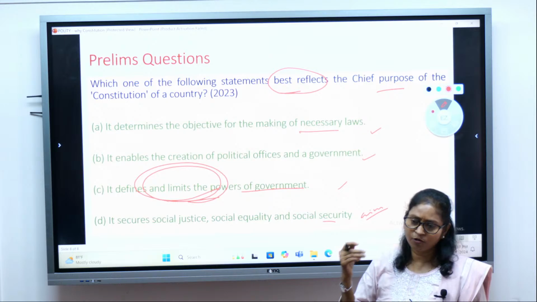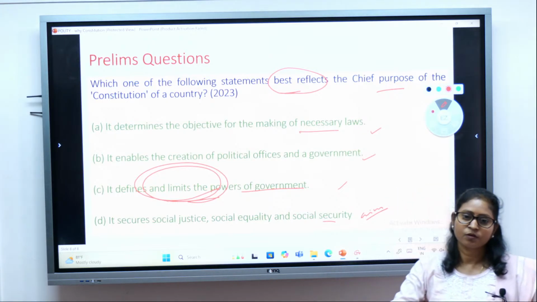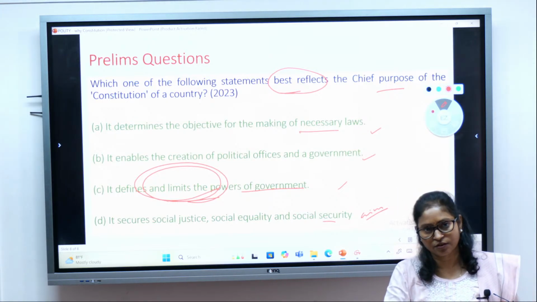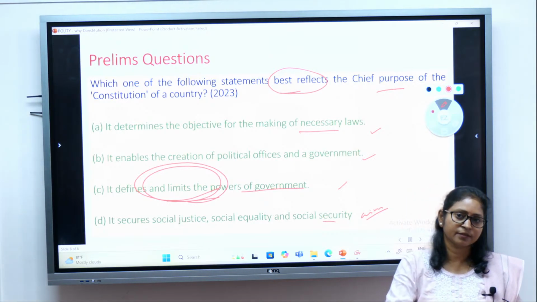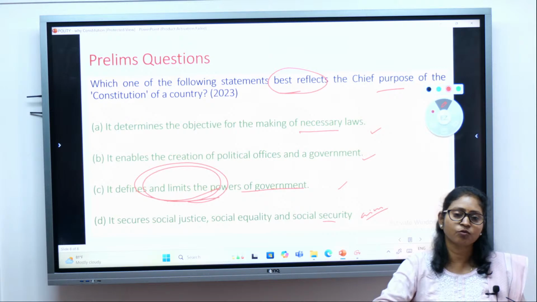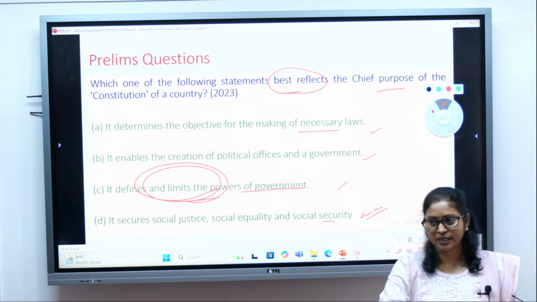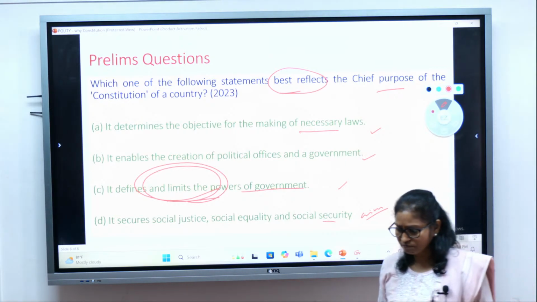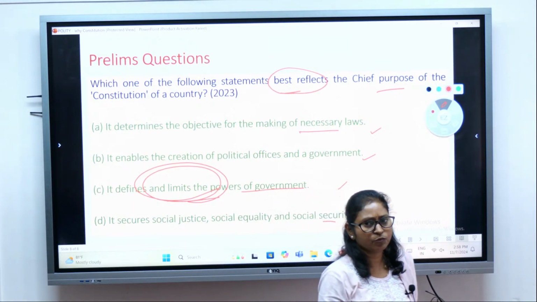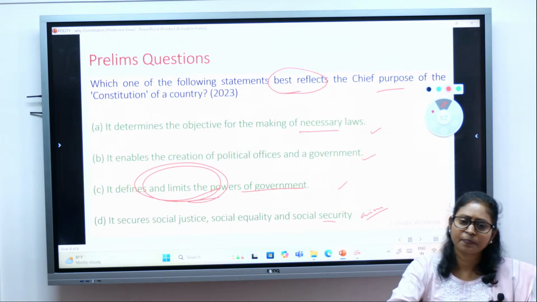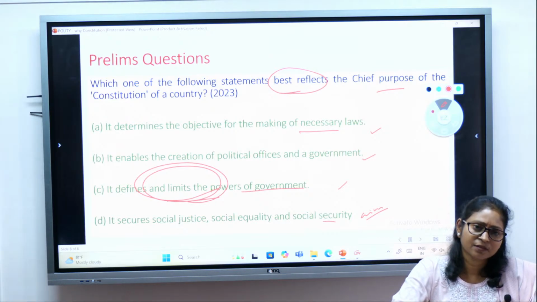That is what is also being done by the Indian Constitution. The government cannot take away or violate the rights of the citizens, right? Or they can't go beyond the basic structure, which is a tool created by the Supreme Court to restrict the power of the government.